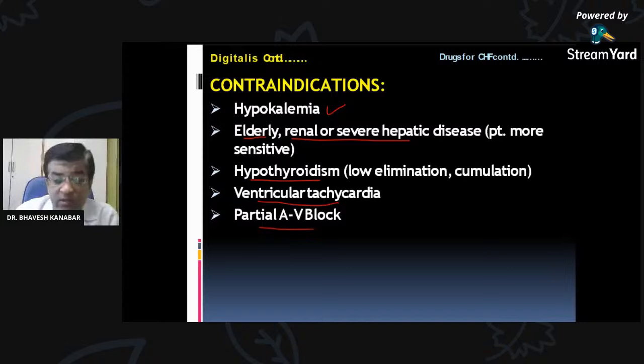Even if there is an increase in force of contraction, there is no increase in oxygen consumption. What about the emptying of the ventricle? Effect on emptying of the ventricle.